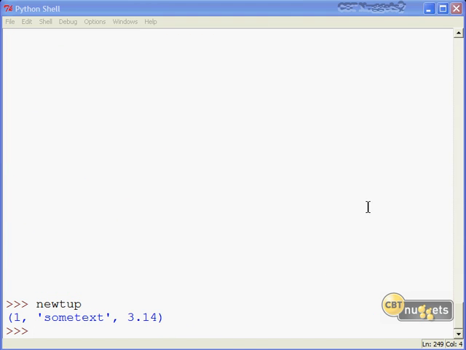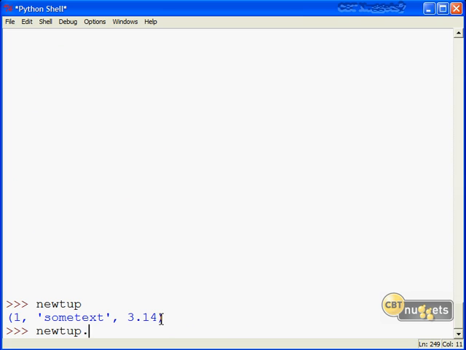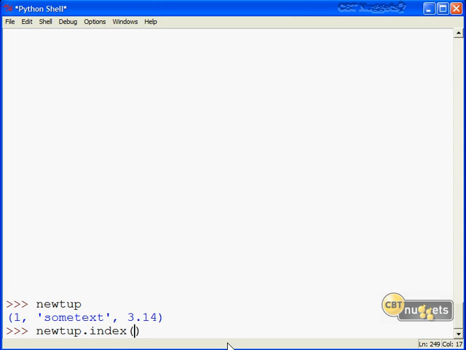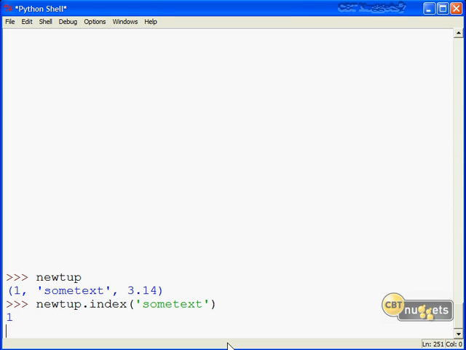What we can do with tuples, though, is query the list. So let's bring up the method list again in IDLE by using the name dot and then waiting for the method list to come up. We have count and index. Let's look at index first. I'm using my arrow keys to move up and down the method list, and then you can hit tab to complete. When we open up the parentheses, the help tells us here that this is going to return the first index value of whatever we pass in. I'm going to look for the index value of some text, and it tells us, as we know, 0, 1. Some text is in position 1.